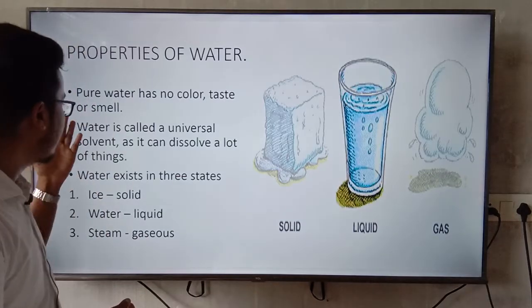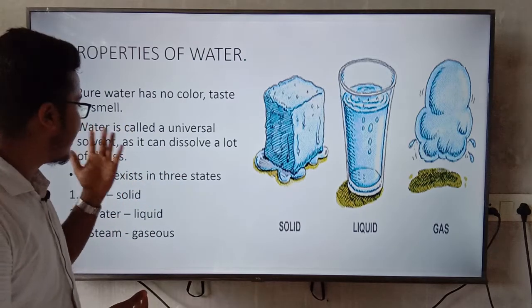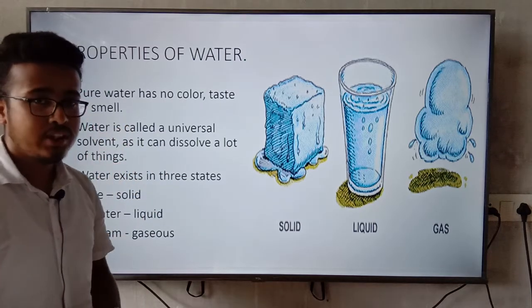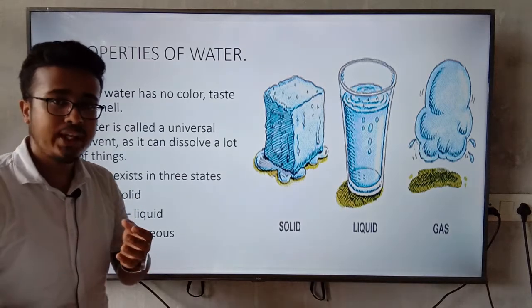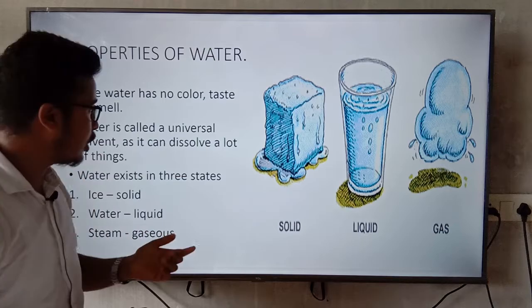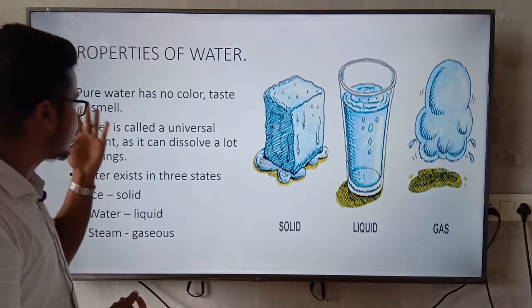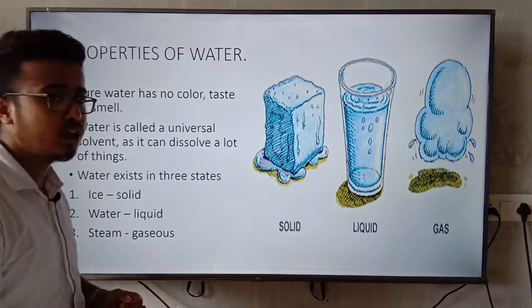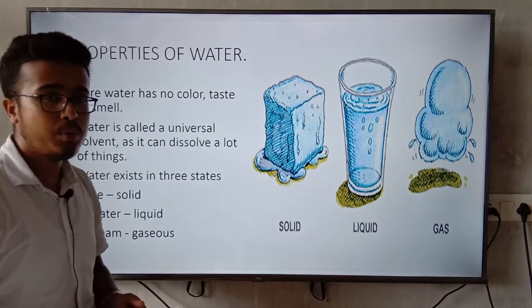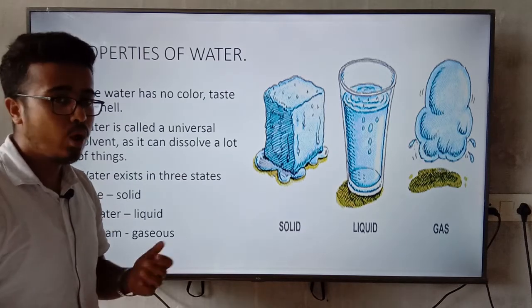The next point: water is also called a universal solvent as it can dissolve a lot of things. Here, solvent means liquid, and dissolve means it will mix, okay? So water is a universal solvent as it can dissolve a lot of things, for example sugar, salt, etc., which dissolve in water.